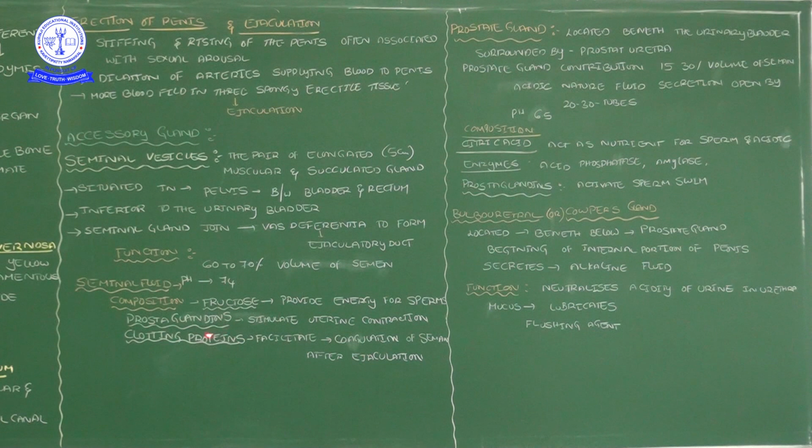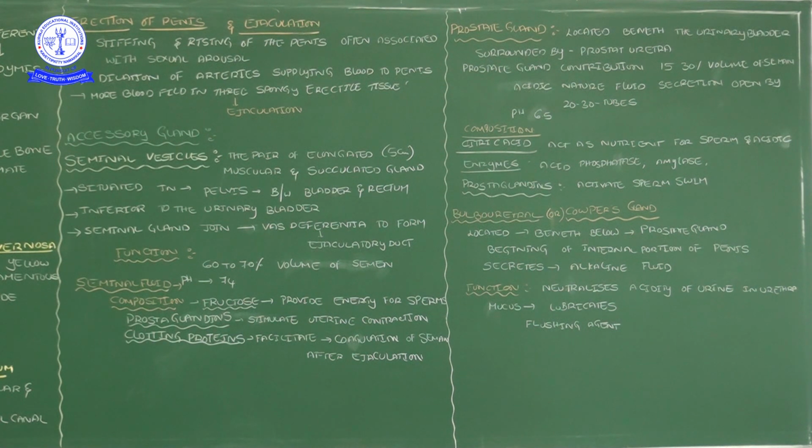These prostaglandins stimulate the uterine contraction. Sir, the male reproductive system does not have any uterus, so why are we saying they stimulate uterine contraction? It means the semen contains these prostaglandins from the prostate gland. When the male releases semen into the female genital tract, the sperm cells want to move towards the ova.